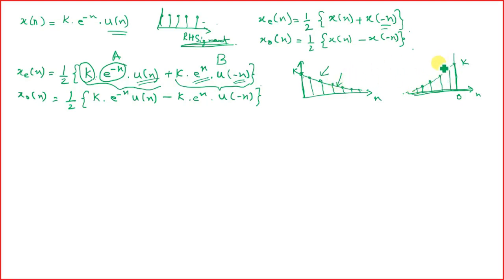This joining line, whatever I am drawing, is just for the sake of understanding. Because we all know that in discrete time we will be getting only the discrete points, right? So we have the A component and we have the B component.